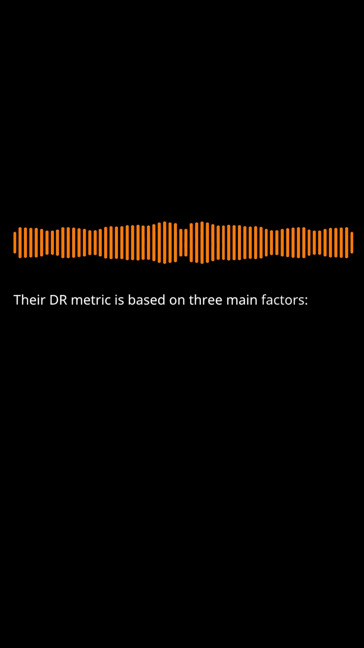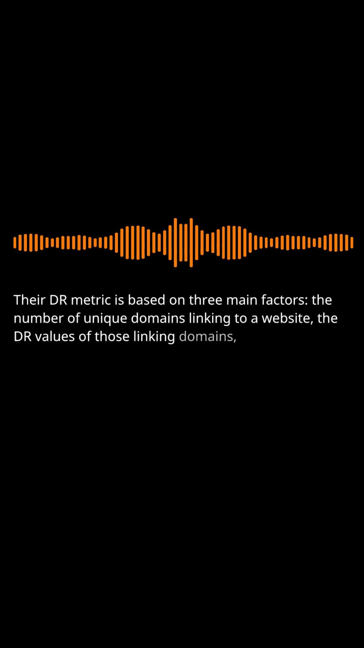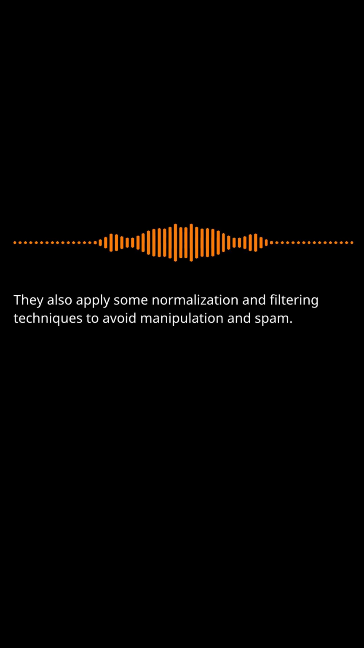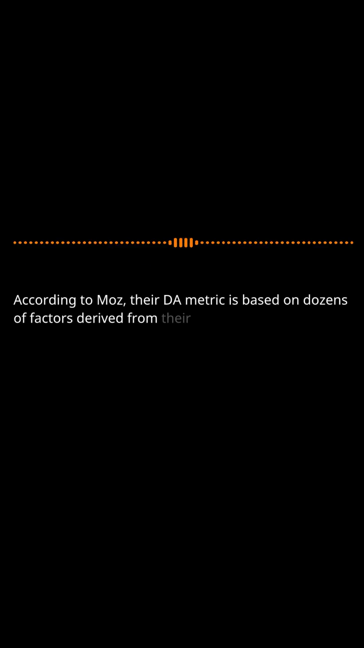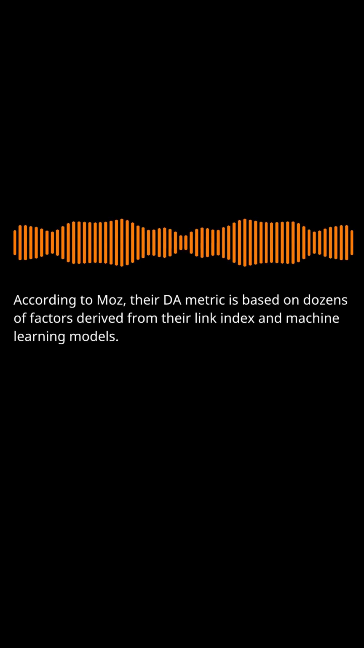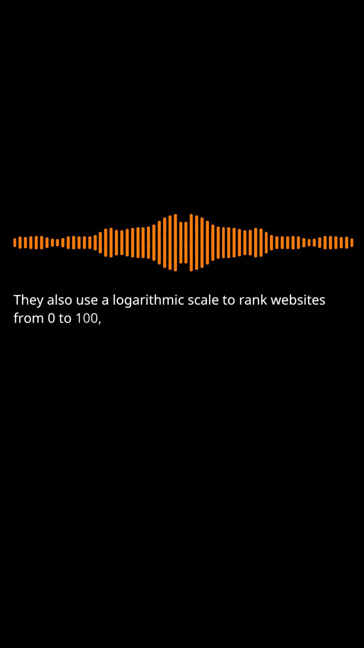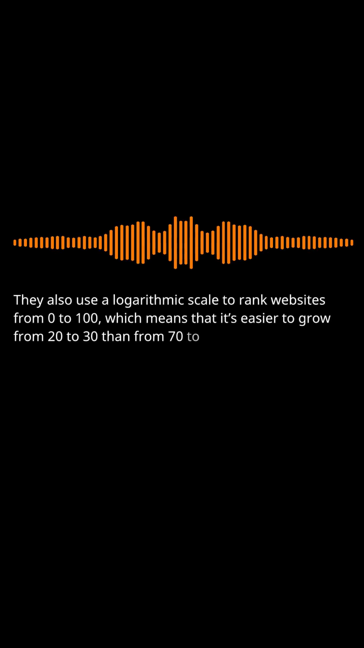According to Ahrefs, their DR metric is based on 3 main factors: the number of unique domains linking to a website, the DR values of those linking domains, and the number of unique domains each of those domains link to. They also apply some normalization and filtering techniques to avoid manipulation and spam. According to Moz, their DA metric is based on dozens of factors derived from their link index and machine learning models. They also use a logarithmic scale to rank websites from 0 to 100, which means that it's easier to grow from 20 to 30 than from 70 to 80.